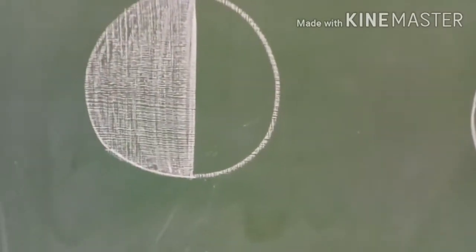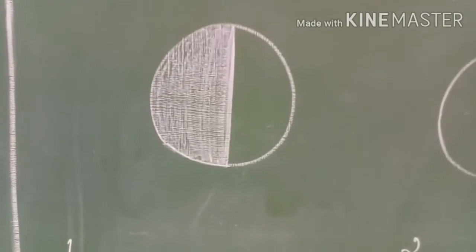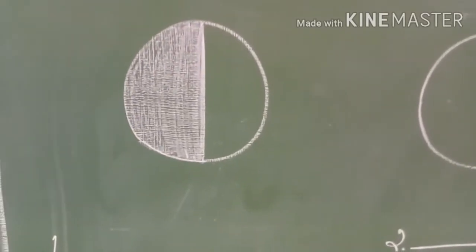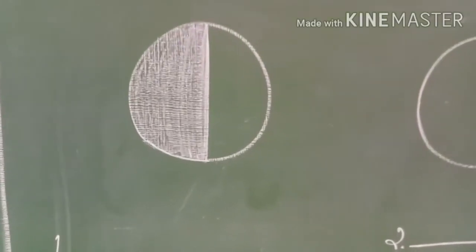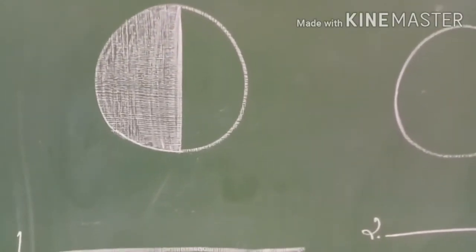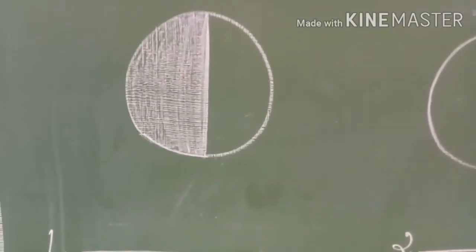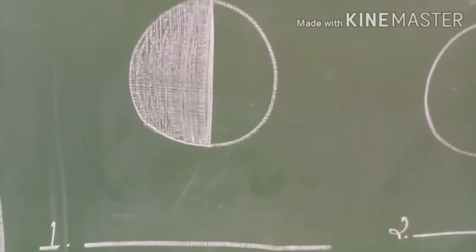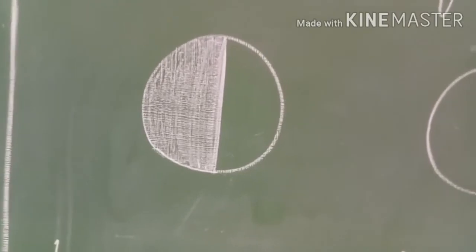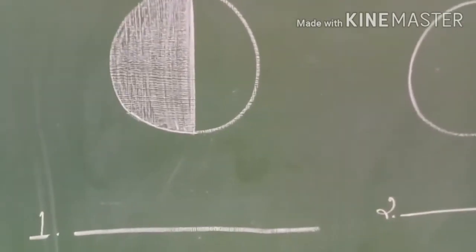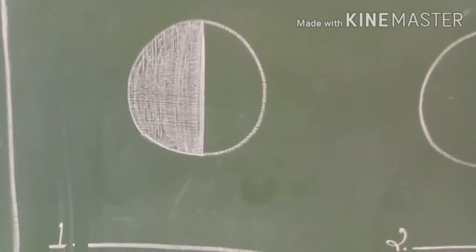Now look at the first picture. Now look at the first moon. Can you guess what phase of the moon is it? Is this full moon? No. Is this gibbous? No. Then what is it? See the shape of the moon. Half. Okay. So what phase of moon is it? Half moon. Right.